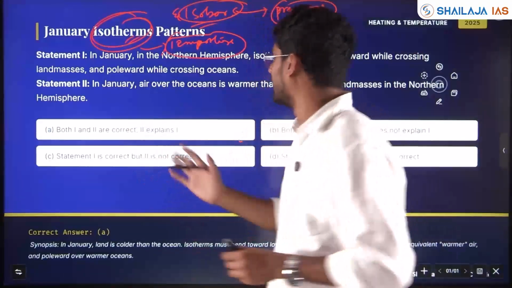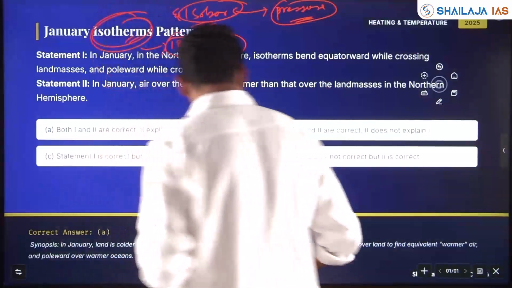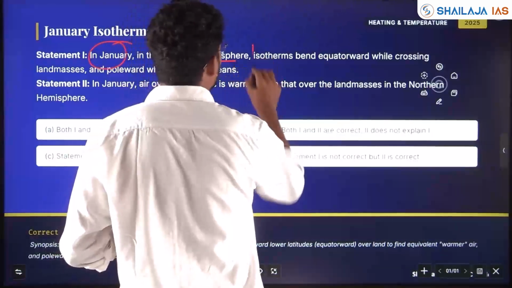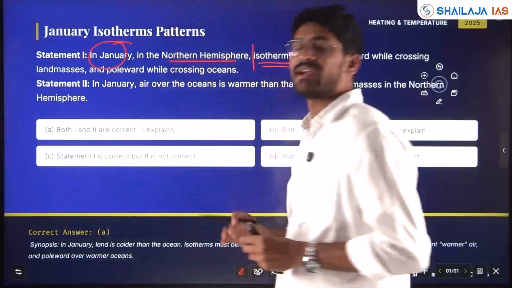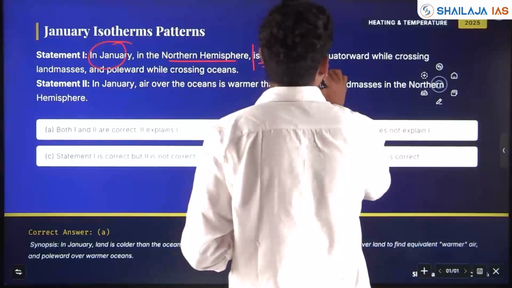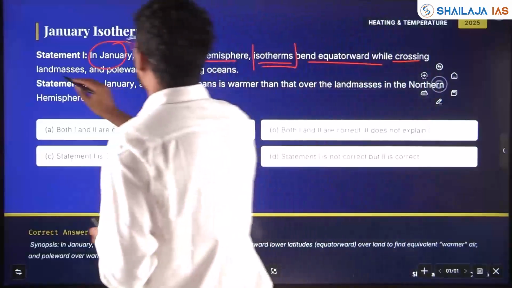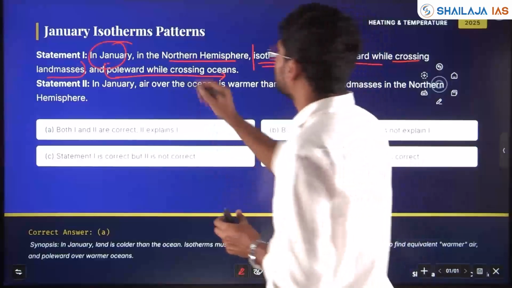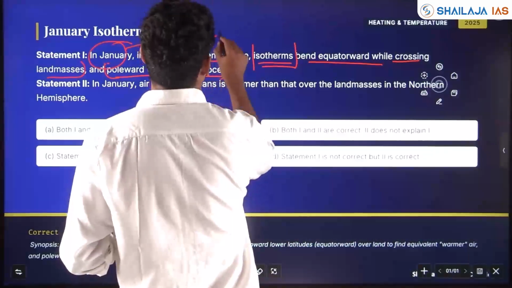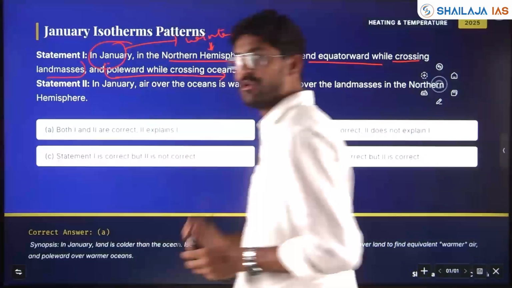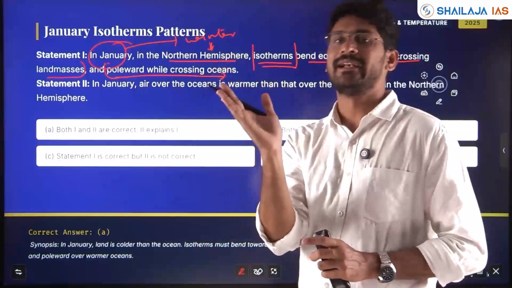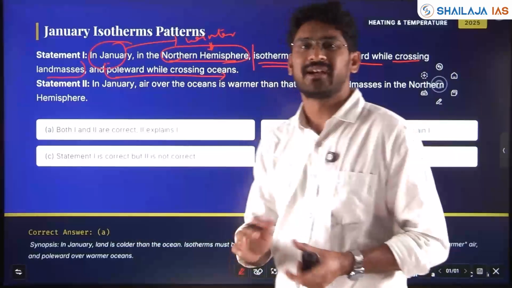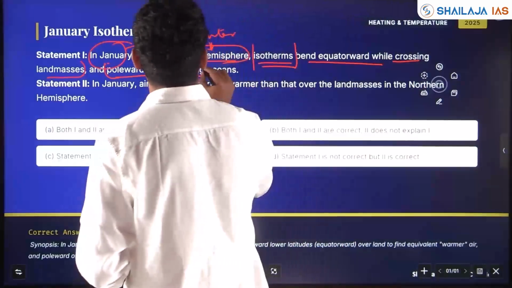So we'll see the statement here. In January, that is during winter, in the northern hemisphere, isotherms, the graphs connecting areas with equal temperature, bend equatorward while crossing the land masses and poleward while crossing the oceans. So in January, what happens? Winter in the northern hemisphere. You should know the concept of revolution and the tilt of the earth. So in the northern hemisphere, January is winter solstice, right? December, January period. So winter in the northern hemisphere.